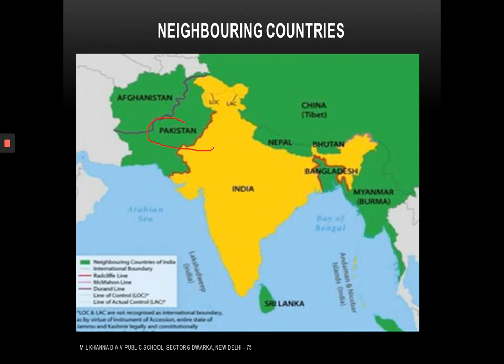Number 1, Pakistan. Number 2, Afghanistan. Number 3, China. Number 4, Nepal. Number 5, Bhutan. Number 6, Bangladesh. Number 7, Myanmar. Number 8, Sri Lanka. So these are the 8 neighboring countries of our country India.